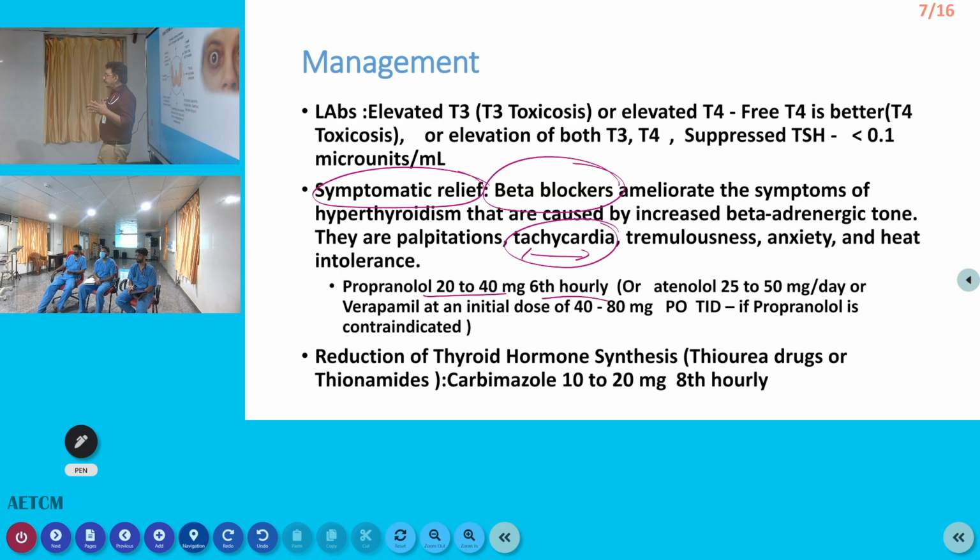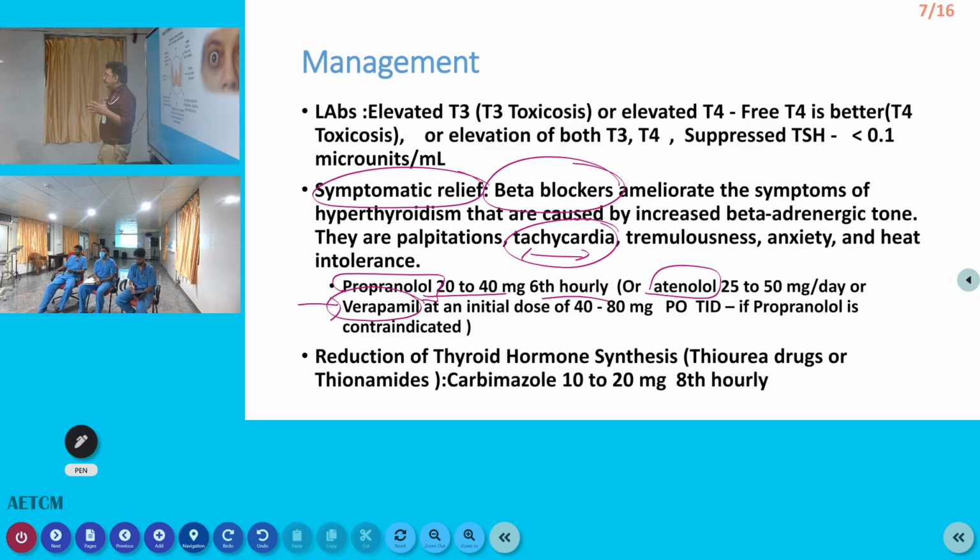Okay. You can go for atenolol. The problem with atenolol is it will not cross the blood-brain barrier. So beta blockers like propranolol are always better than other drugs. Alternative drugs: suppose the patient is having asthma or something, we cannot use a beta blocker, then verapamil can be used. That's a rate limiting calcium channel blocker. That also can be used.